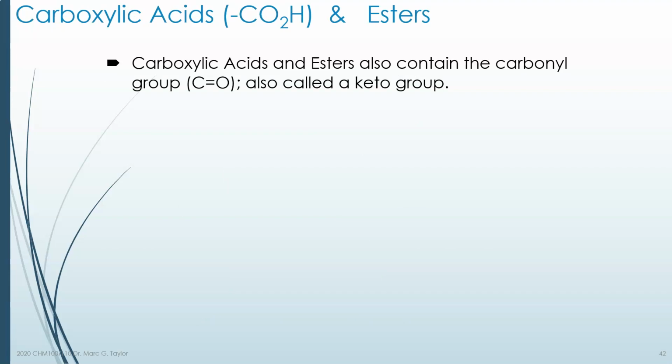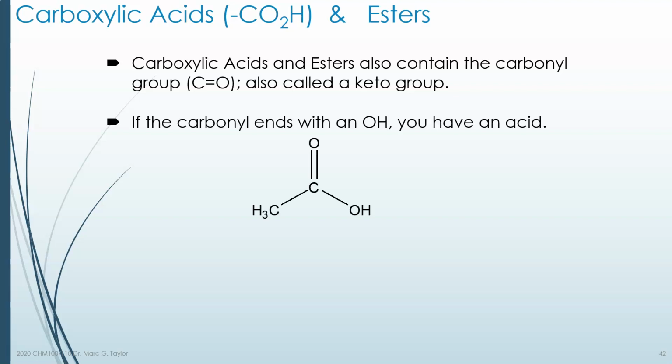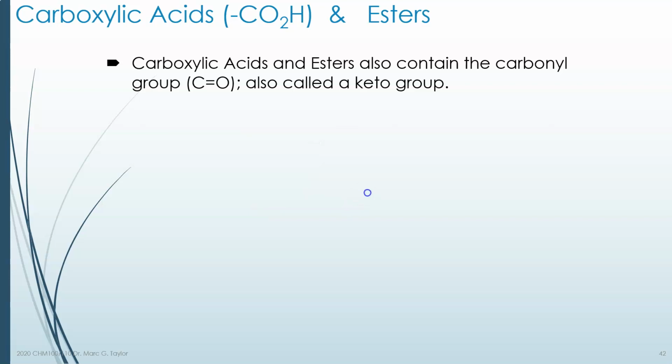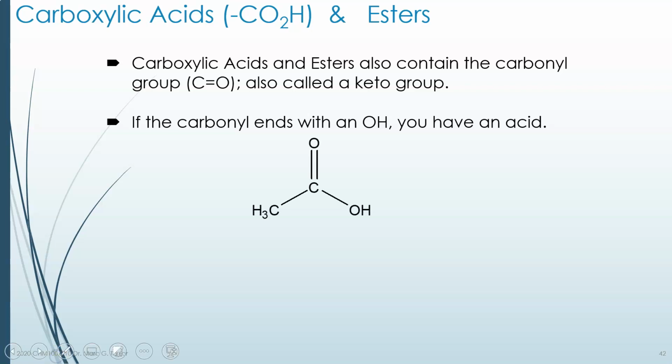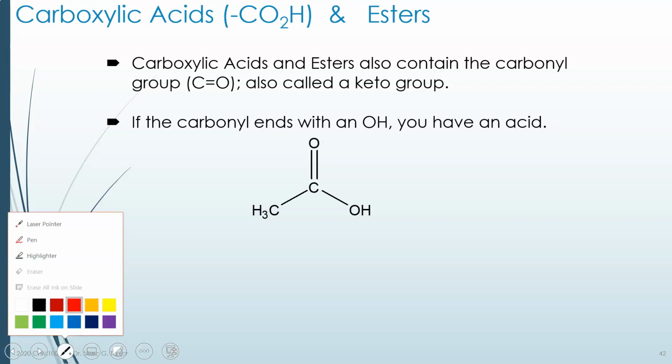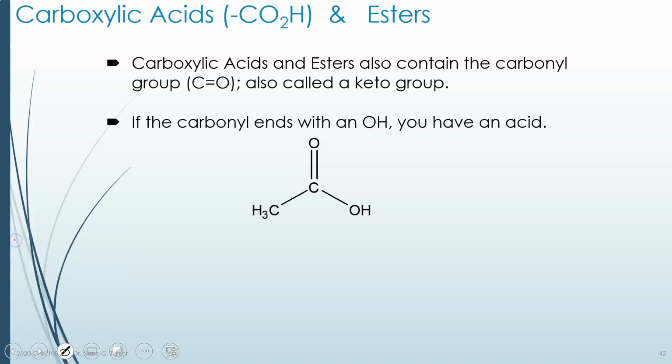Carboxylic acids and esters are two more carbonyl-based functional groups. So they have a carbonyl or a keto group in them. And this is a carboxylic acid, excuse me, you can't say just acid. A carboxylic acid has a hydroxyl group on it, which suggests it looks like an alcohol, but it's not an alcohol. So it has what looks like an alcohol, but once it's attached to this carbonyl, it is no longer called an alcohol. It is a carboxylic acid.